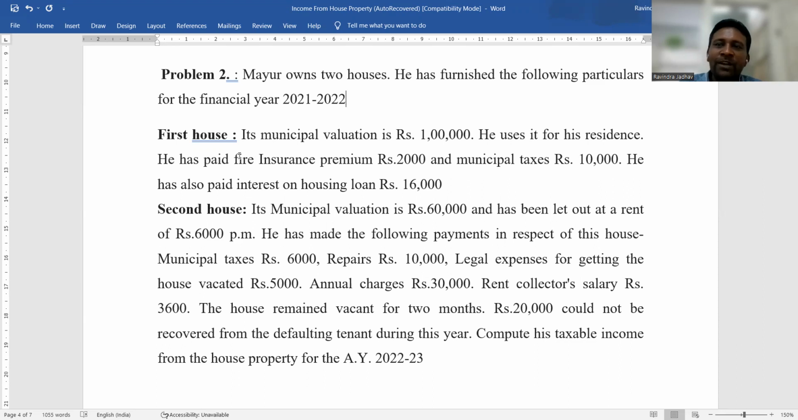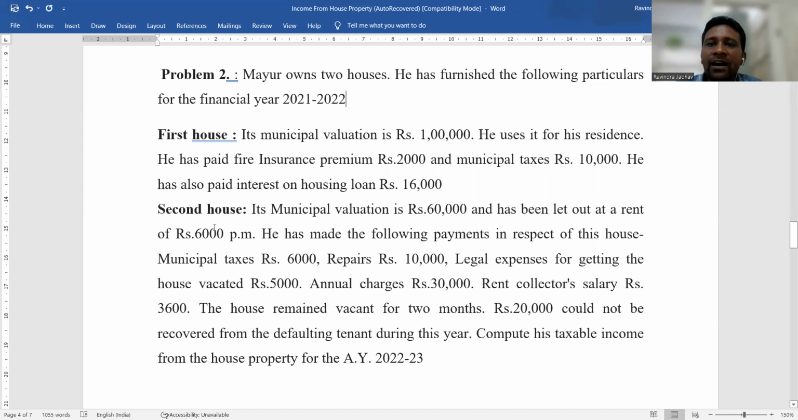Right? Here you are given only the municipal valuation, and it is also stated that he uses it for his residence. He is actually using it for himself. Even if this note is not given in the problem, then also we are able to conclude that this house is self-occupied house property, because annual rent is not given in the problem. That means it is not a let out house property. Okay, so clear it.